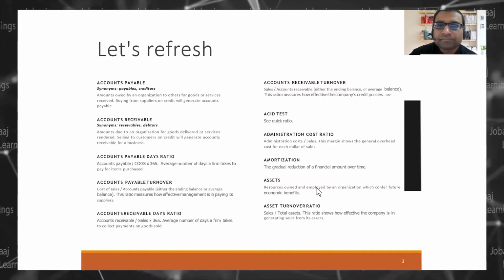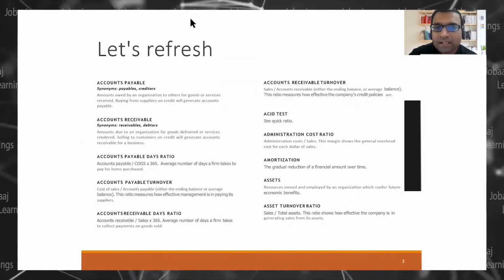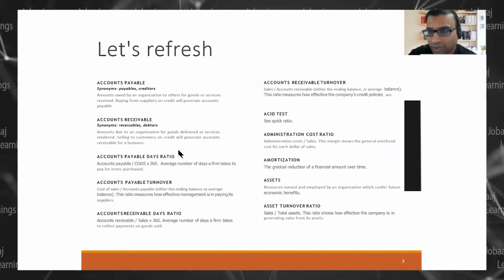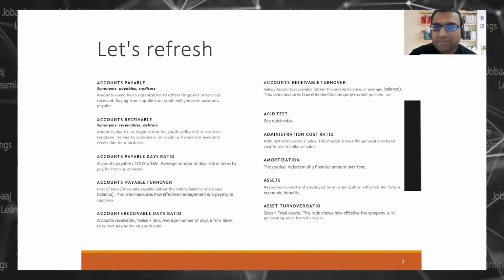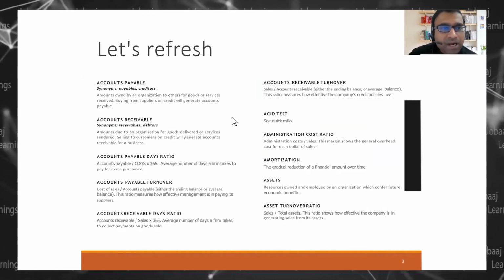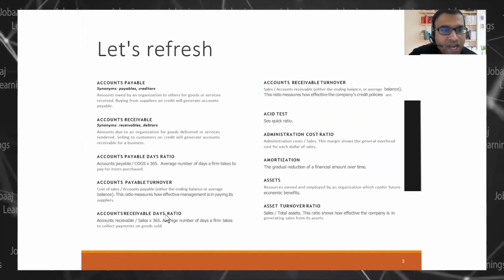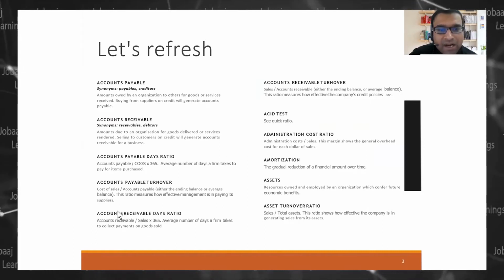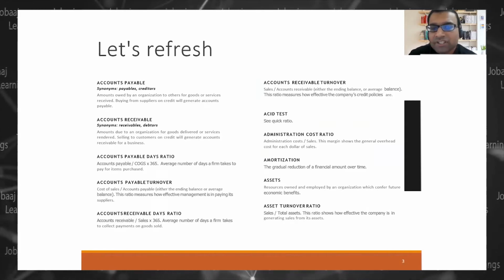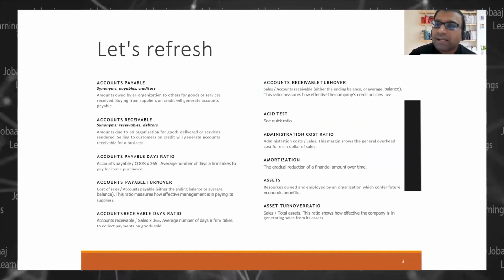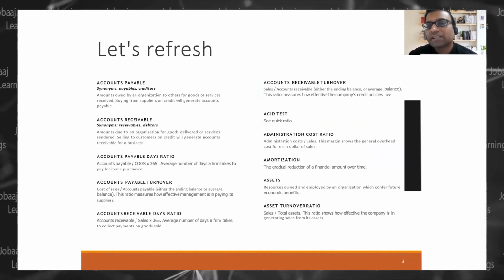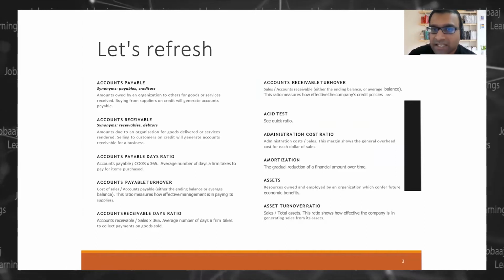Now, just a quick glimpse and summary. I will not go through each and every word of it, because we all are finance professionals. But a few things which I feel are important: accounts receivable days ratio gives an indication of how many days our accounts receivable turn into cash, basis the sale we have.